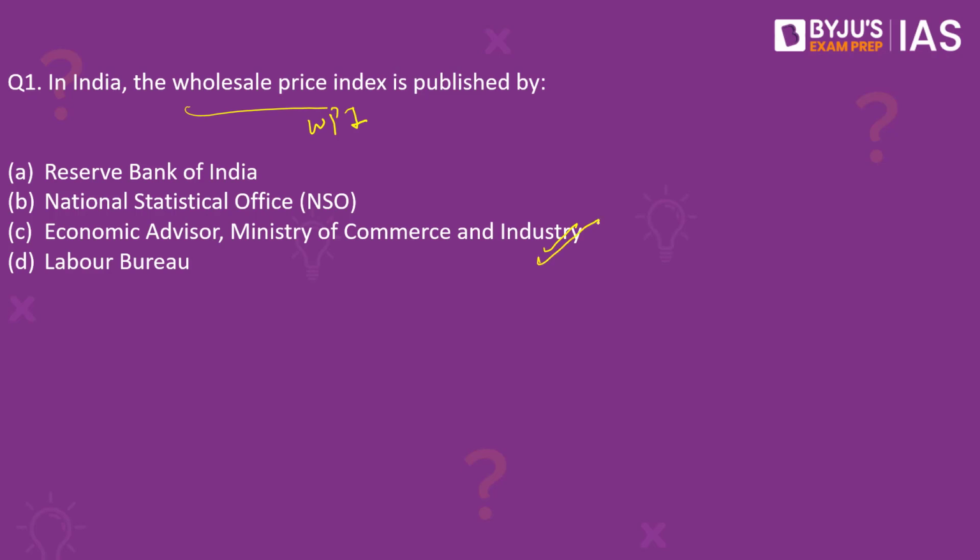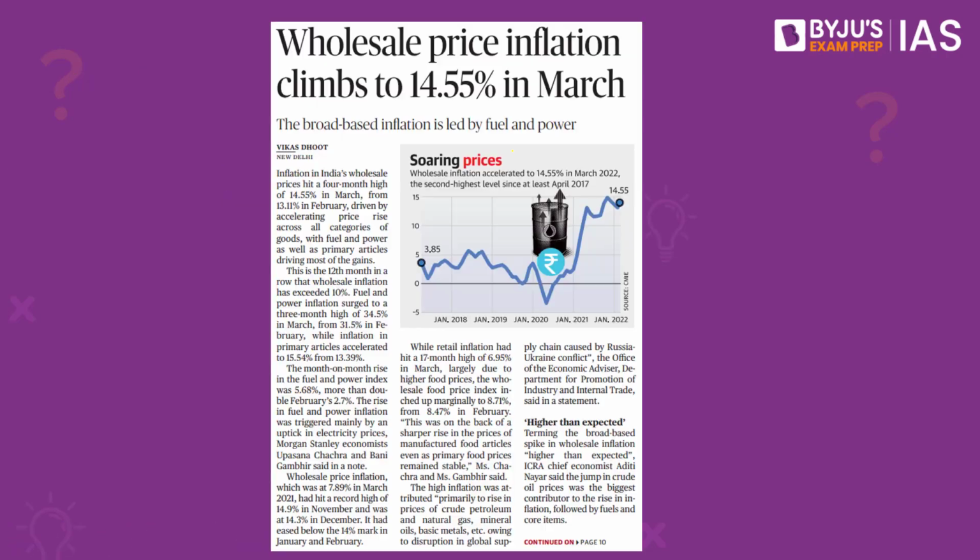The WPI is published by the Economic Advisor's Office of the Ministry of Commerce and Industry. The NSO, on the other hand, publishes the Consumer Price Index, that is the CPI. The reason why we are discussing this is because the wholesale price inflation has climbed up to 14.5% in the month of March. This mainly is because of the fuel price and the power price increase that is seen around the country. Now, as per the economists, it is nothing surprising because since January 2020, we have seen a constant increase in the wholesale price inflation throughout the country.